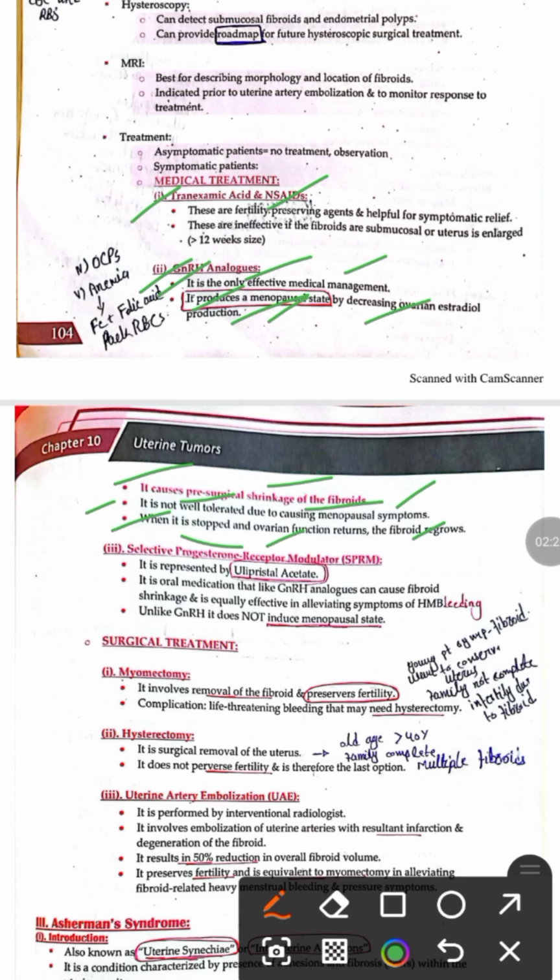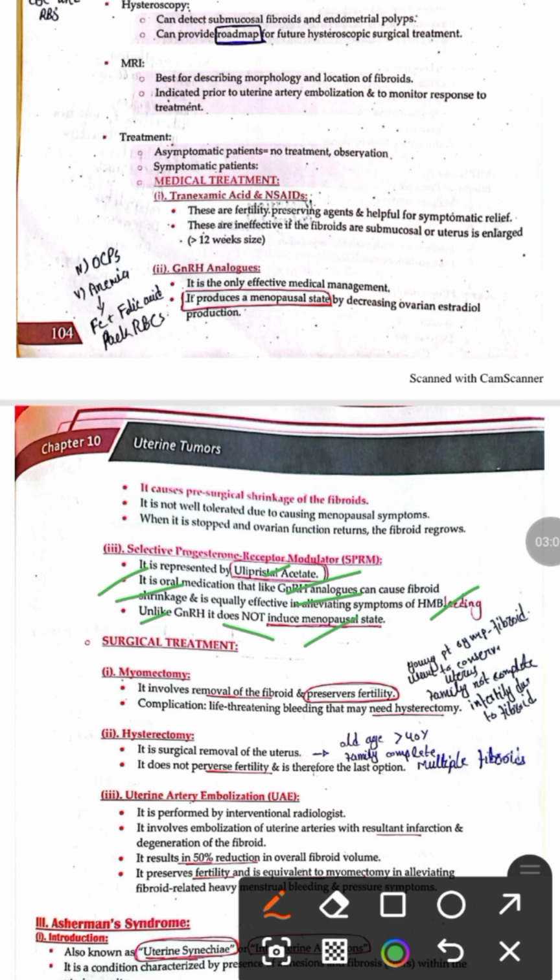The other medical treatment option includes selective progesterone receptor modulators. These drugs act selectively on the progesterone receptor. The most common selective progesterone receptor modulator is ulipristal acetate, and it is given orally, and it is as effective as the GnRH analog because it causes reduction or shrinkage in the size of the fibroid, and it controls the symptoms of heavy menstrual bleeding. But unlike GnRH analogs, they do not cause the menopausal state. So they are usually preferred agents as compared to the GnRH analogs.